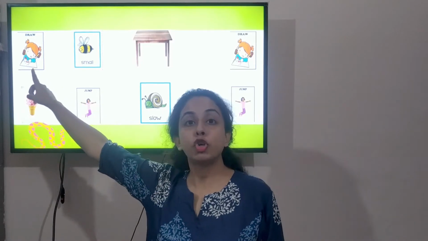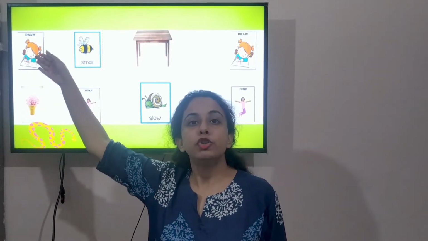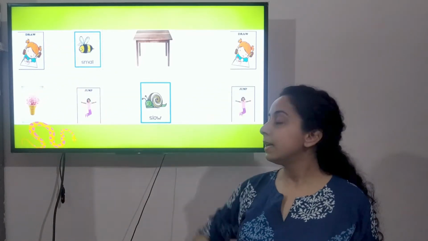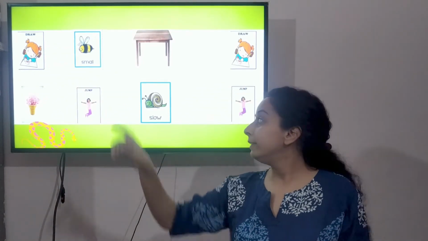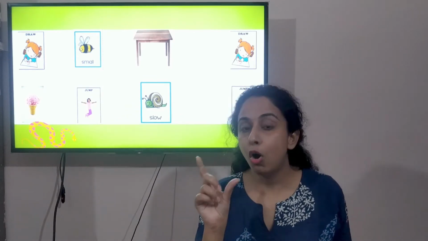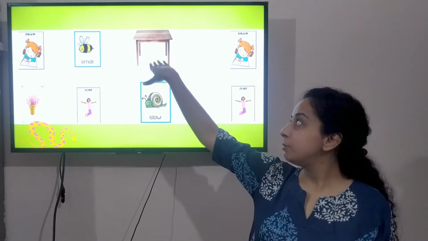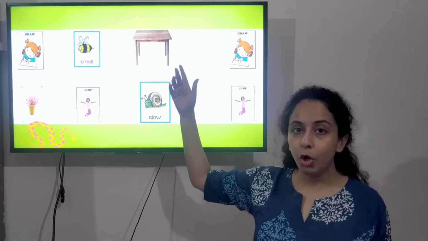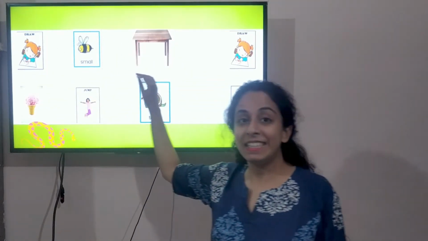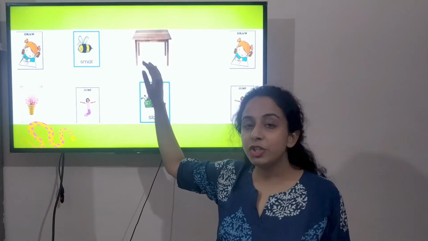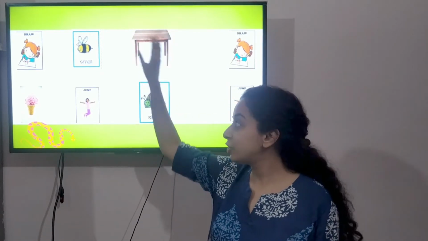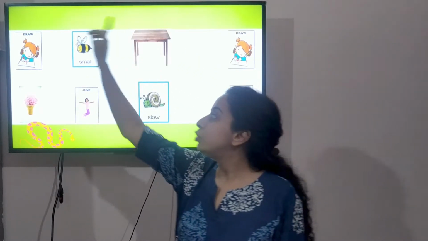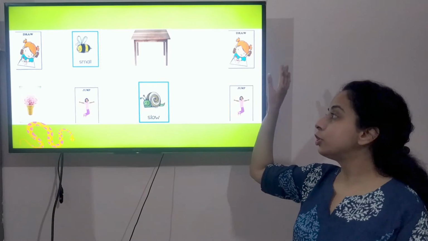First is draw. The girl is drawing and the word written is draw. Second is a picture of a bee and the word written is small. This last picture here is of a table. So which out of these three is the action word? Which out of these three is the doing word? The correct answer is draw.